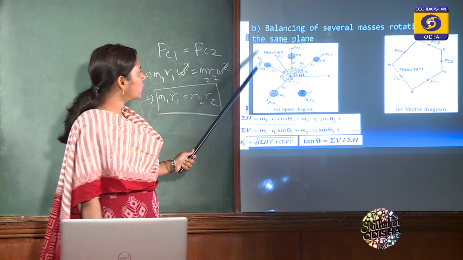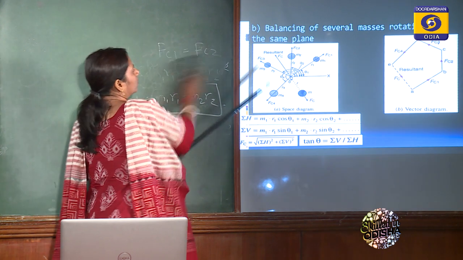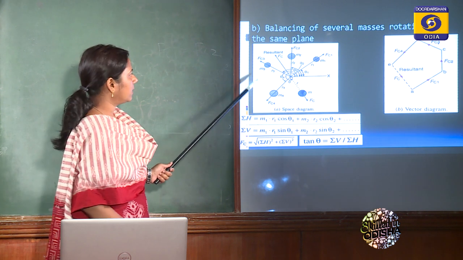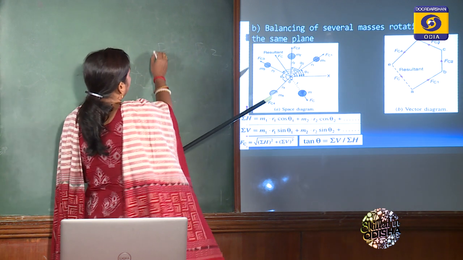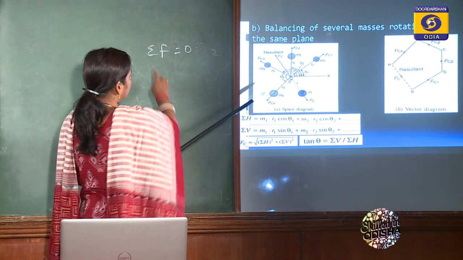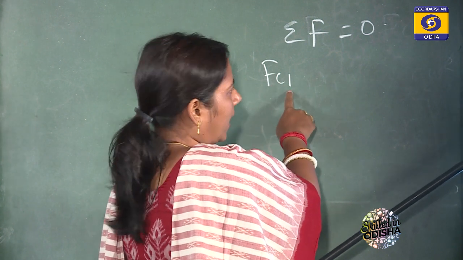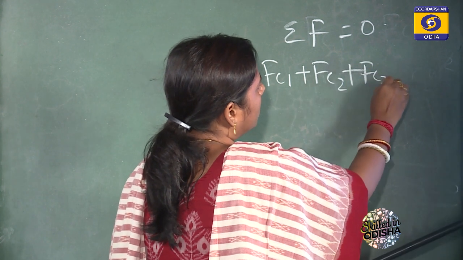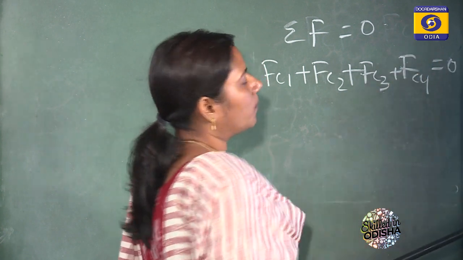We don't know whether they are under balanced condition or not. If the forces or the masses are under balanced condition, that means the summation of forces will be equal to 0. That means Fc1, the centrifugal force due to mass 1, plus the centrifugal force due to mass 2, plus the centrifugal force due to mass 3, plus the centrifugal force due to mass 4 will be equal to 0.